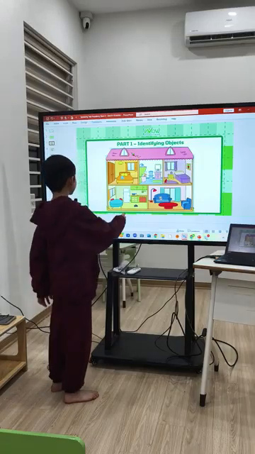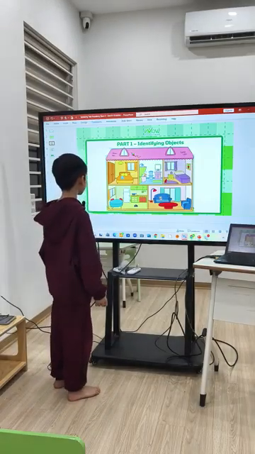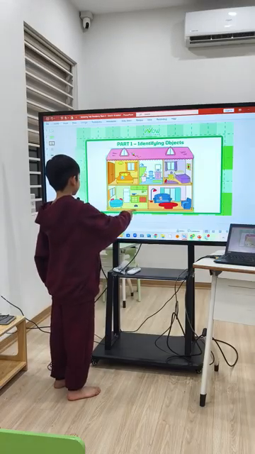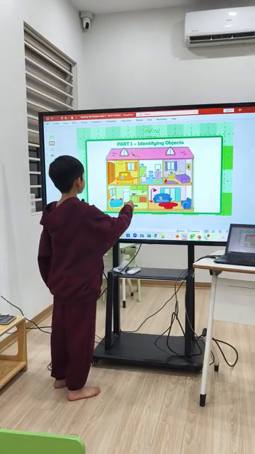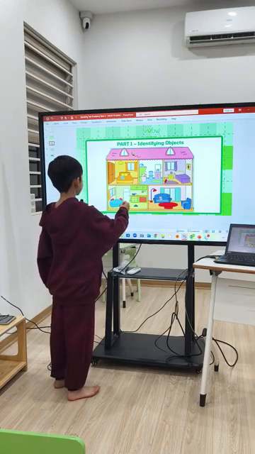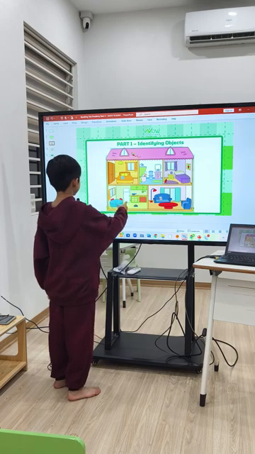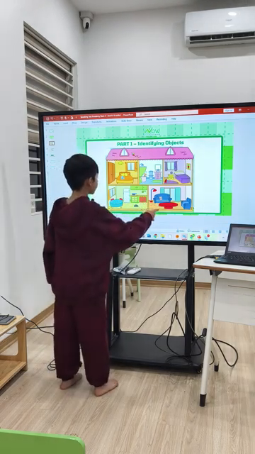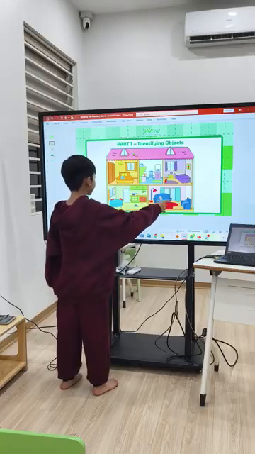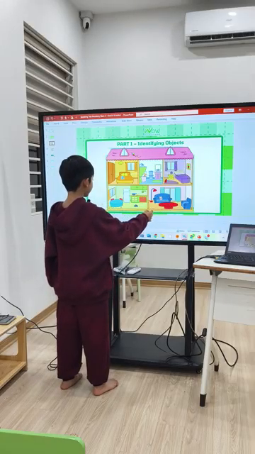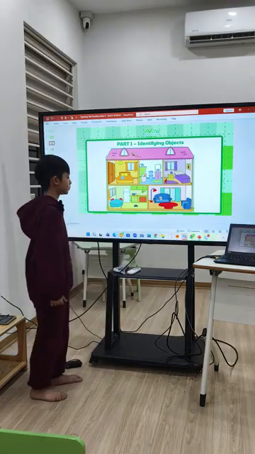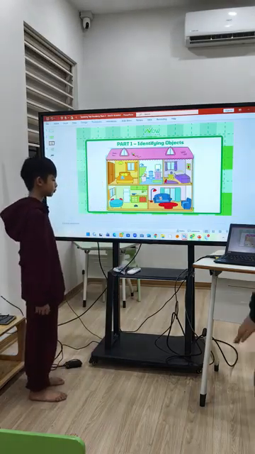This is a kitchen. I can see a table, chairs, fridge. Okay, next. I can see a living room. I can see a sofa, armchair, table, lamp, and teddy bear. All right, very good for the first part of your speaking test.